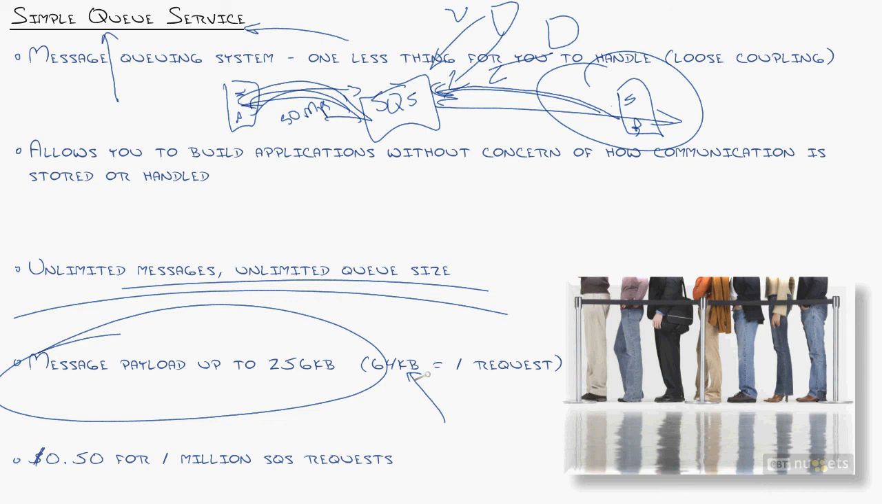So this is just a notification, and so you can see the billing here. 50 cents for 1 million. Come on, you've got to do Dr. Evil. 1 million SQS requests. That was my pathetic impression of Dr. Evil.